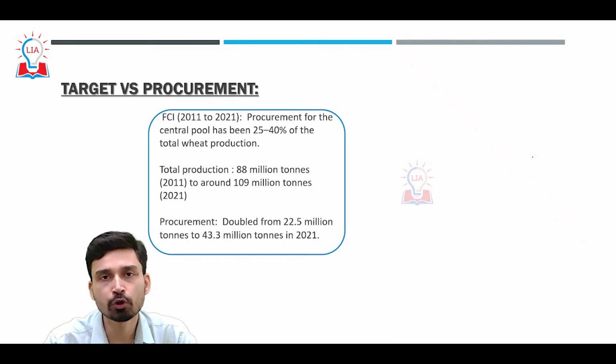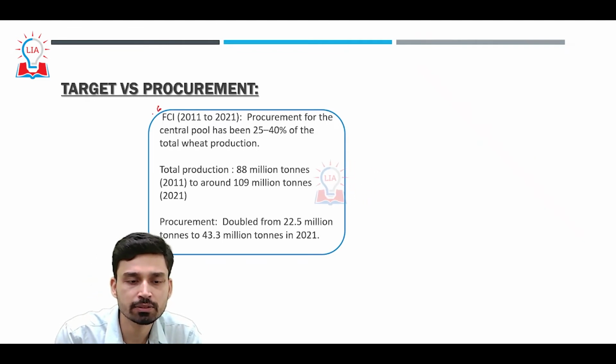Now, if you look at the procurement, the government every year sets a target that they have to procure a certain amount of wheat, a certain amount of rice in that season. So what has been the trend of this target?